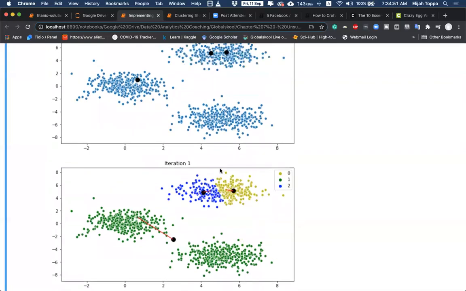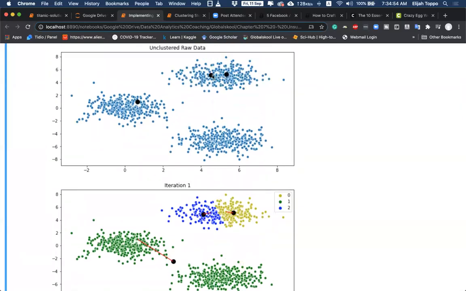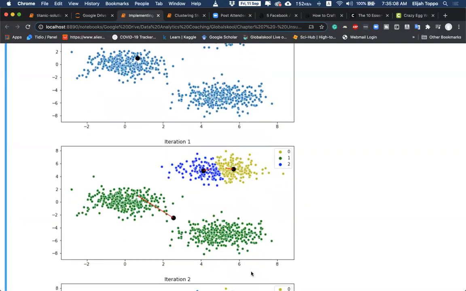Then here, the clusters again divide between 2 of them. Some of these points are closest to this one. Some of these points are closest to this cluster. So they assign these points as blue and these points as yellow. So that is our first iteration of assigning clusters.